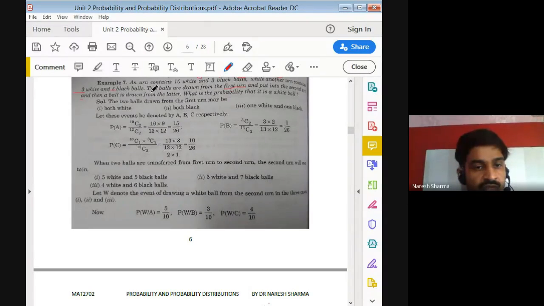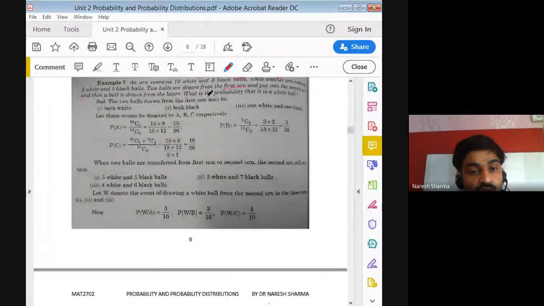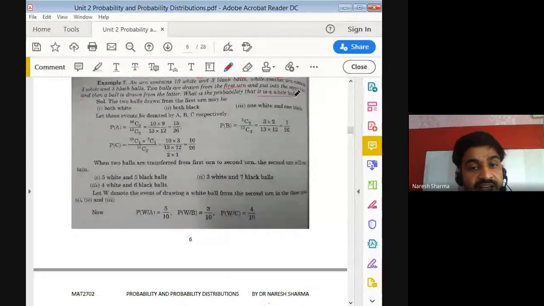So this says 2 balls are drawn from the first urn and put into the second. Then after putting in the second, one more event is there to happen. Then a ball is drawn from the latter. Latter means the second. What is the probability that it is white? So we need to find the white ball now.